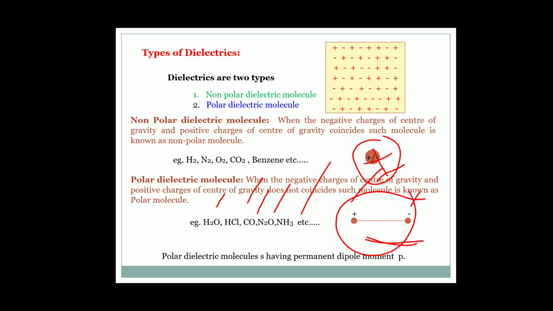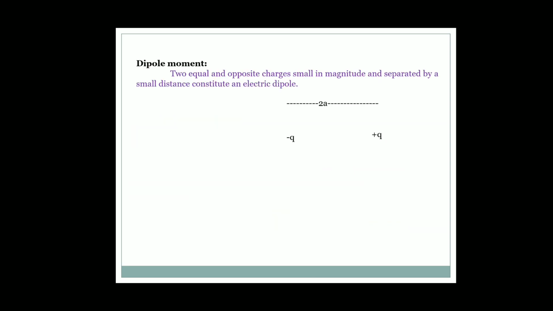There is some distance between the positive charge and the negative charge, so this acts just like a dipole, and it has a dipole moment. Any polar dielectric molecule has a permanent dipole moment, represented by small p. So what is dipole moment? Before that, what is a dipole?